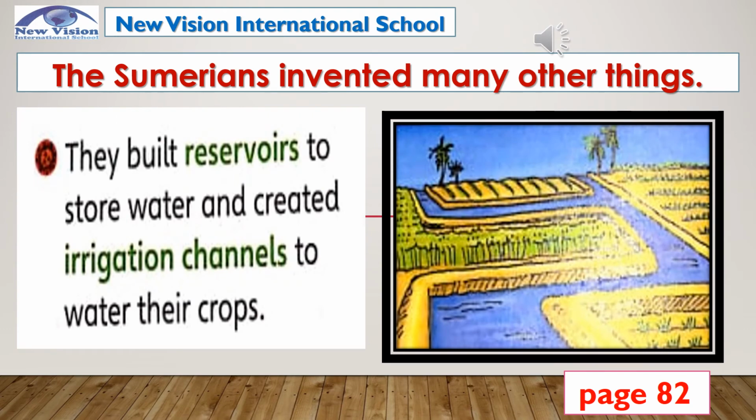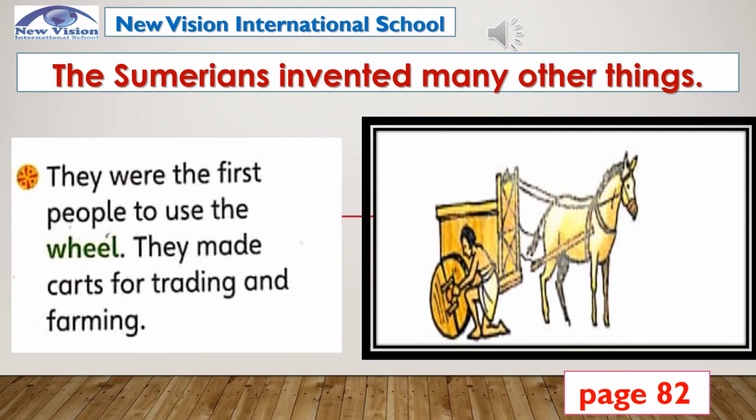These people are so interesting that they even invented many other things. You see from the picture, they built reservoirs to store water and created irrigation channels to water their crops. And don't you know that they were also the first people to use the wheel? They made carts for trading and farming.